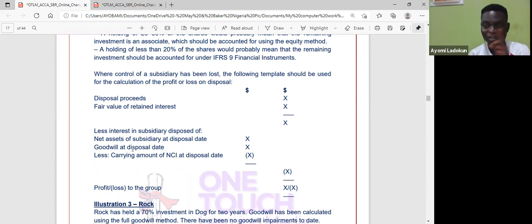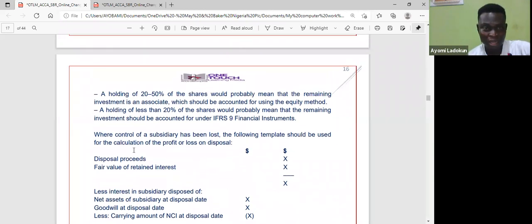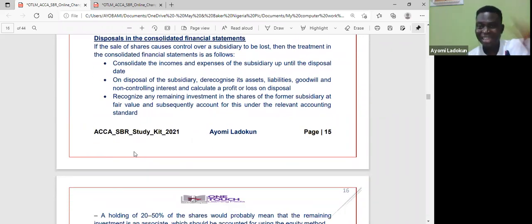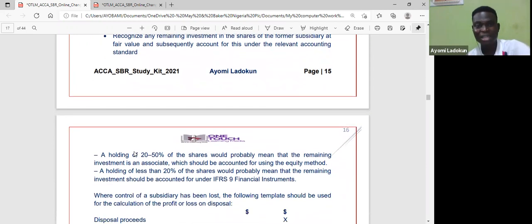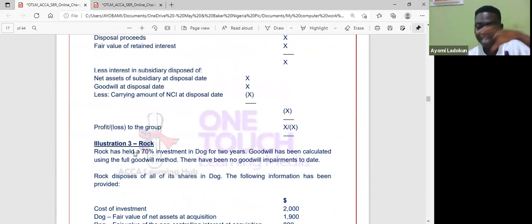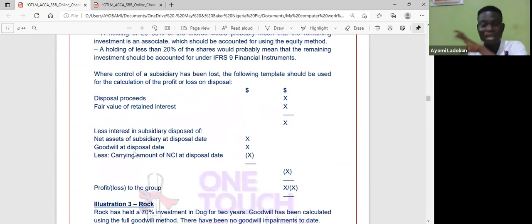Remember, I told you that once there is disposal, 3 things will happen. Can you remember? I told you up here before we come here, you consolidate all income and expenses up to disposal date. Then on disposal of subsidiary, you have to recognize assets, liability, income, NCI, and of course, goodwill. So the goodwill at disposal, that means you need to complete your goodwill before you come and put in the figure here.